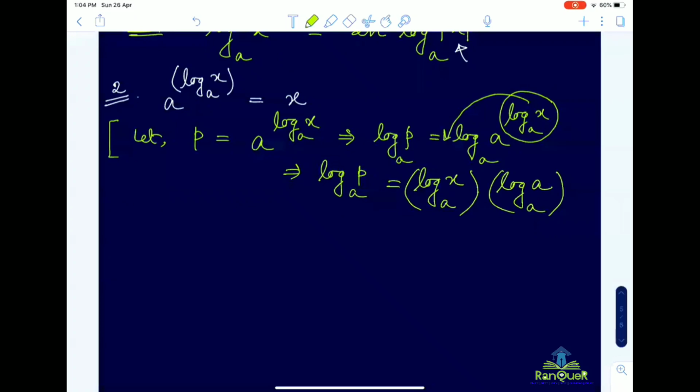Log a base a equals 1. So log p to the base a equals log x to the base a, that means p equals x.